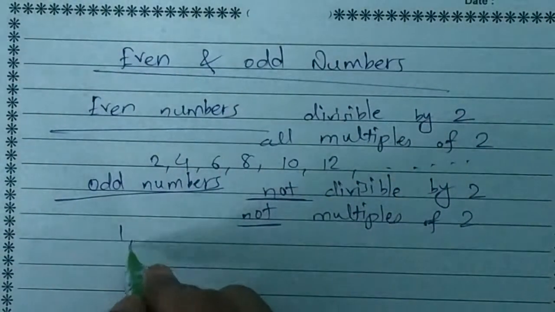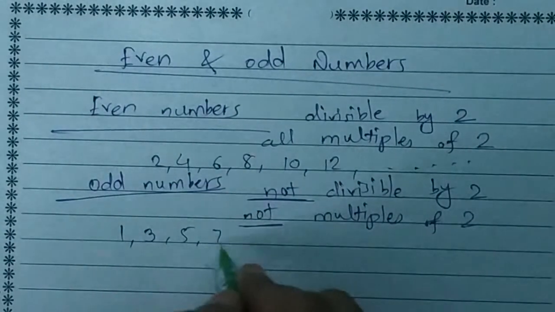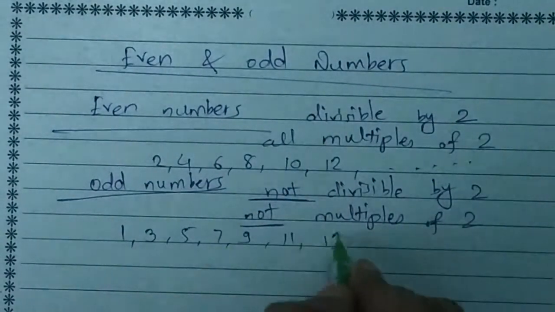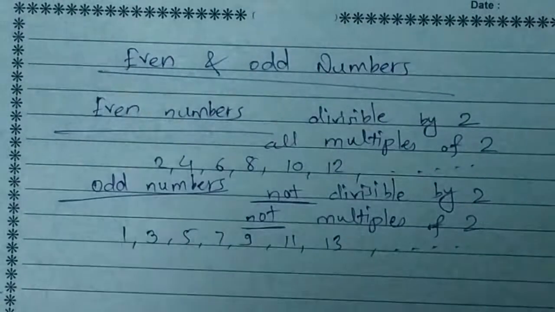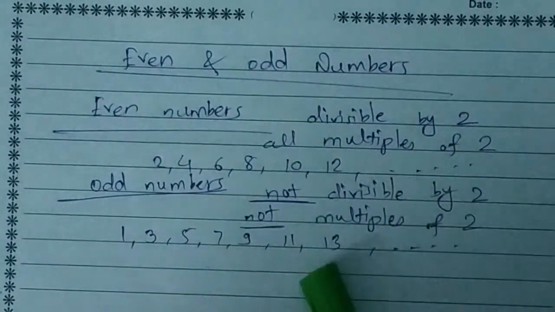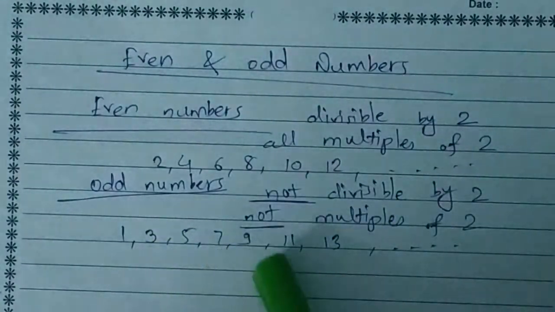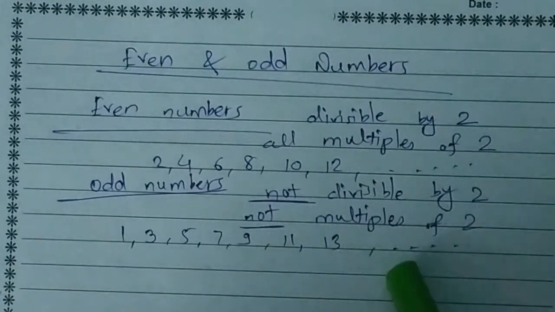You can have the examples 1, 3, 5, 7, 9, 11, 13. Again you can see here that two consecutive odd numbers also differ by 2.